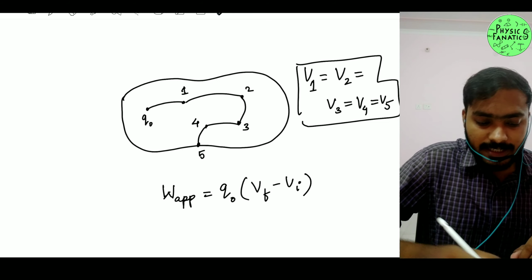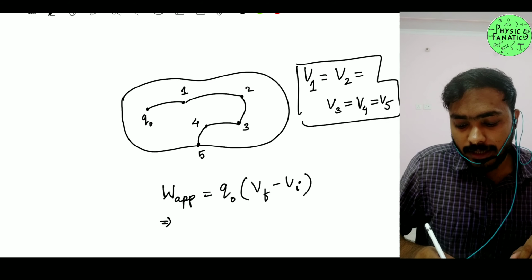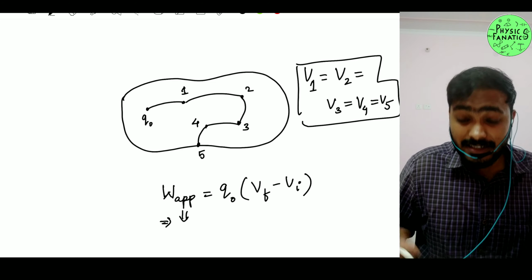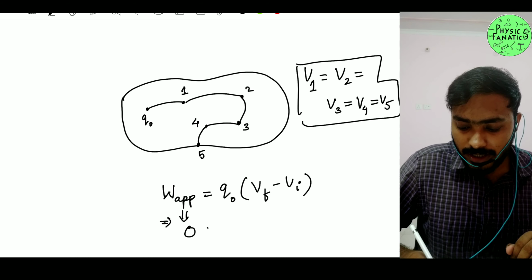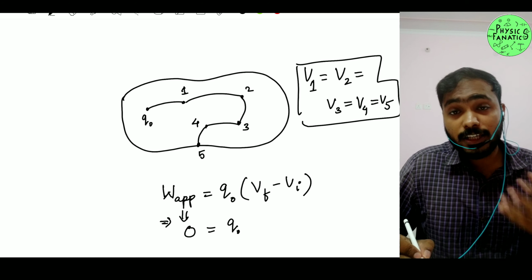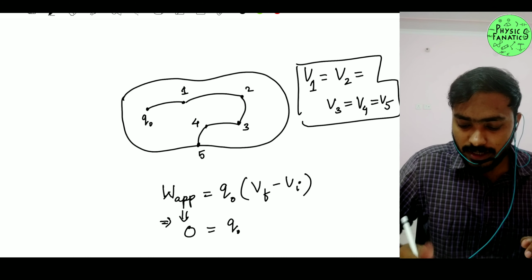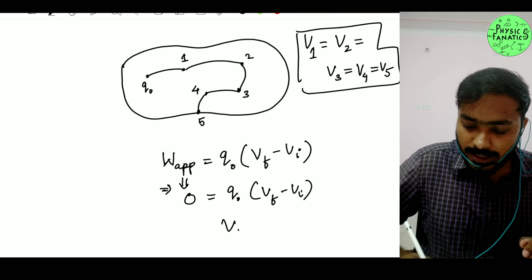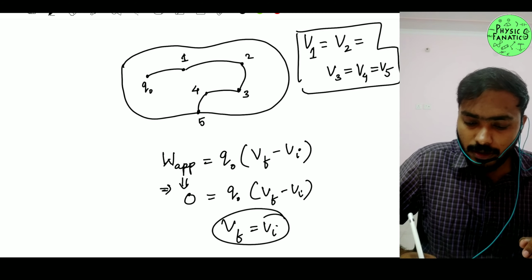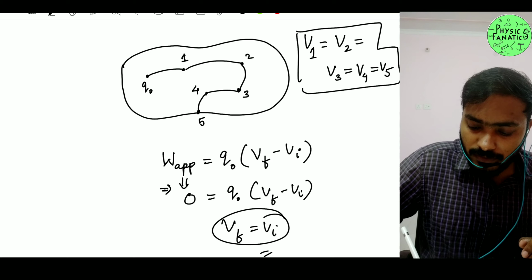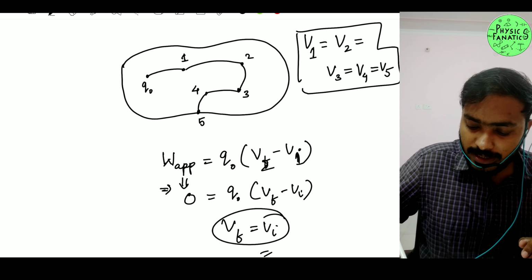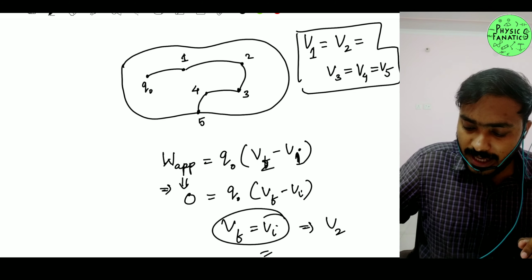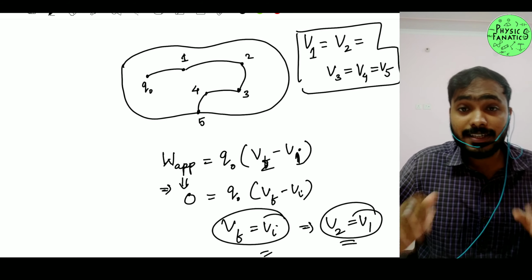I can clearly say the work done by the applied force is 0. So V final minus V initial is 0, or V final equals V initial. V final is V2 and V initial is V1, so V2 equals V1. Is that a yes or no?